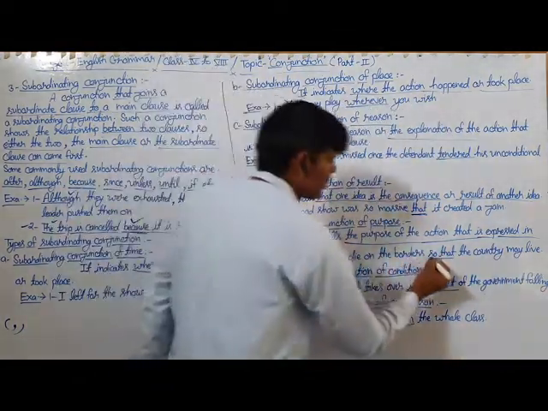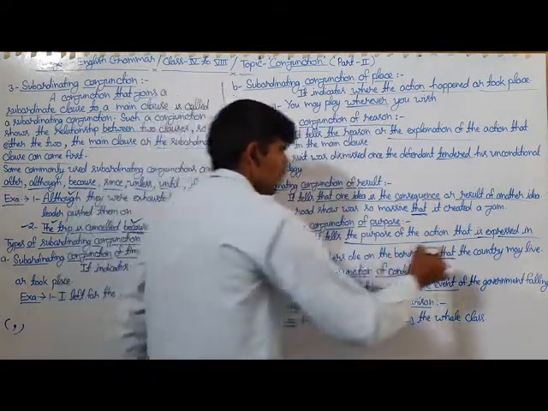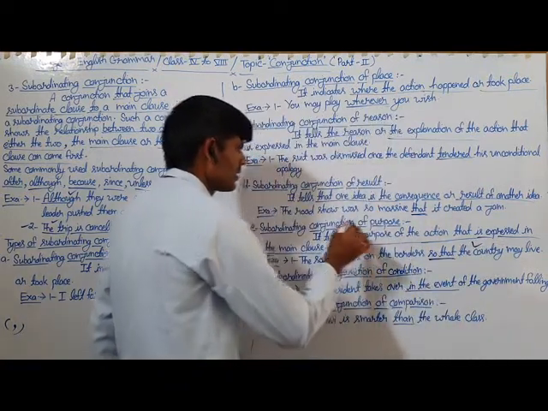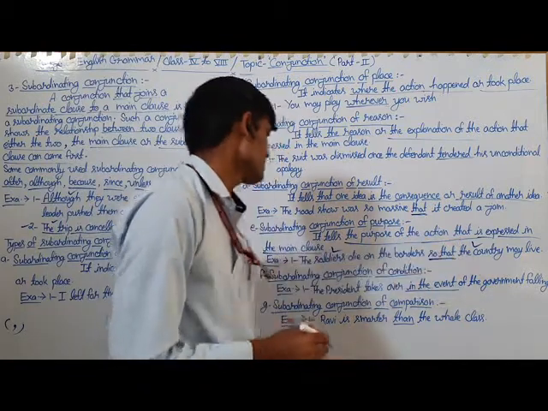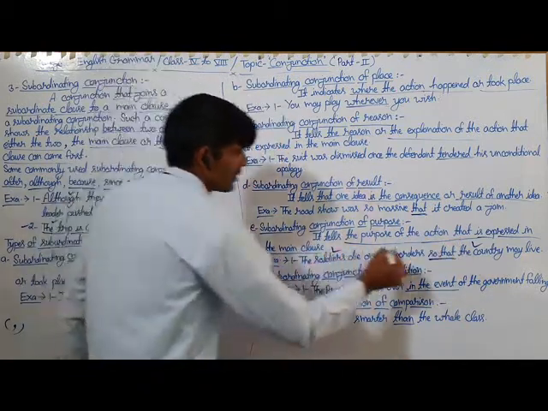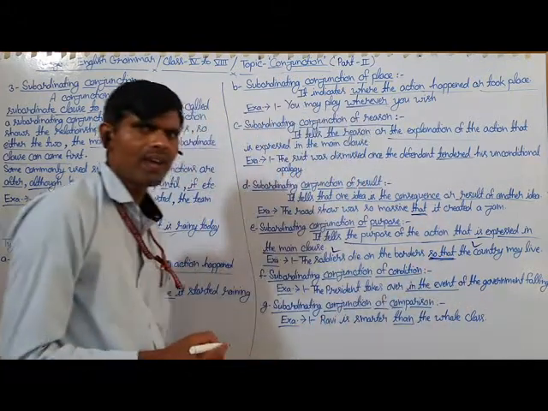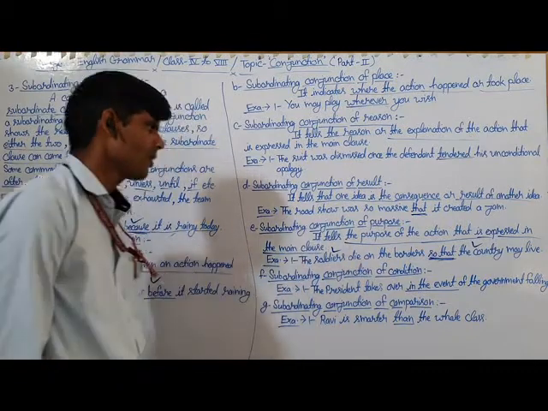Here the underlined word so that is used to show the purpose of the action that is expressed in the main clause. So that here expresses the purpose of an action in the main clause. So this is the subordinating conjunction of purpose.